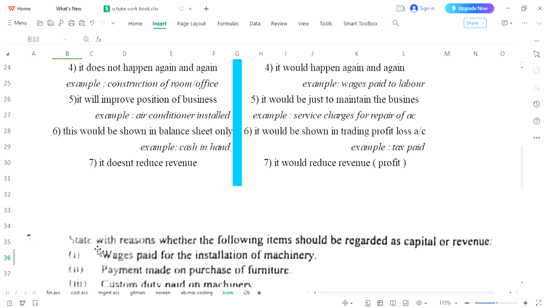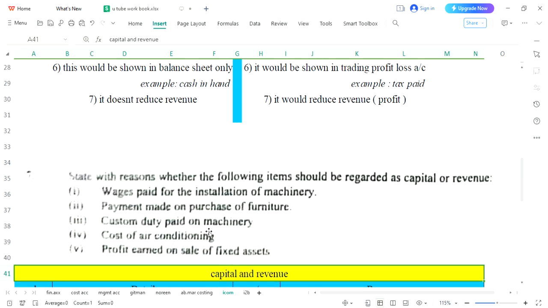Custom duty paid on machinery. What is custom duty? When you buy any asset from abroad, from a foreign country, and when you bring that asset to Pakistan or to your own country, what will happen? You will have to pay tax. The tax which is applied at the borders is called custom duty.